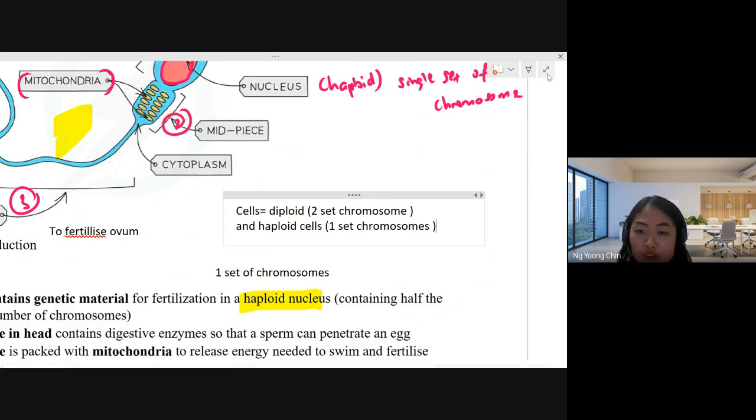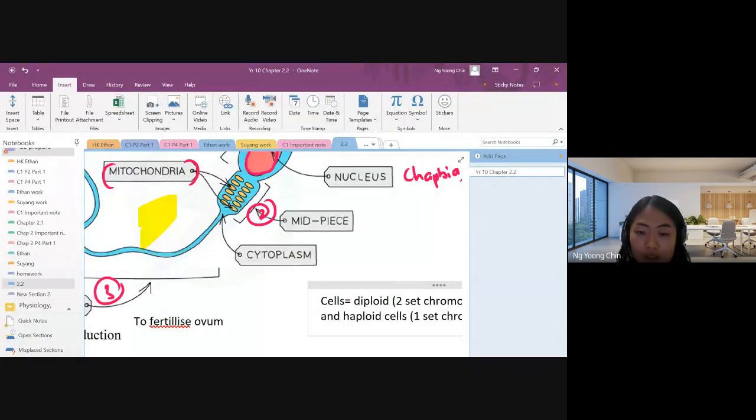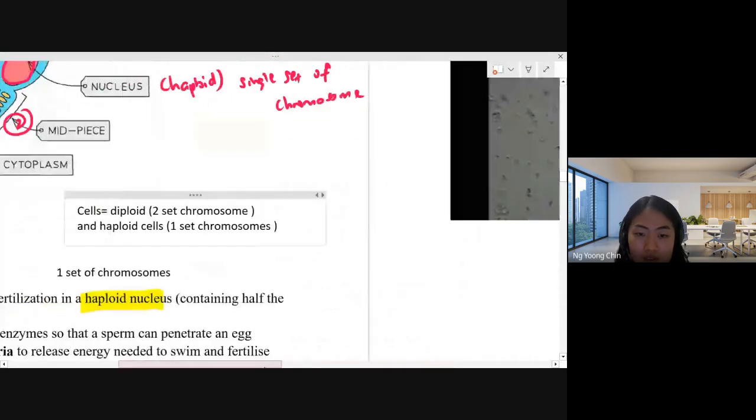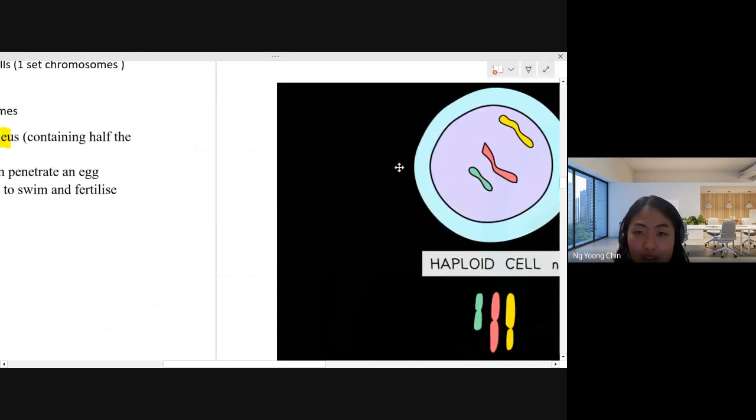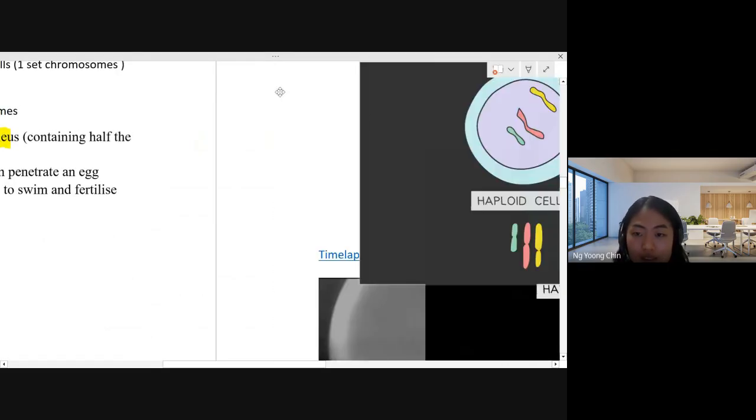Let me show you some pictures. Wait for me a while. Haploid and diploid cell. Oh yeah, this one. A lot of students don't understand what is meant by haploid or diploid cell, so this is what we mean by it.